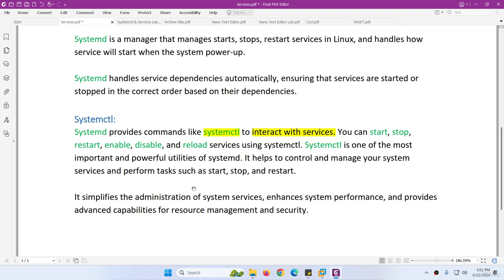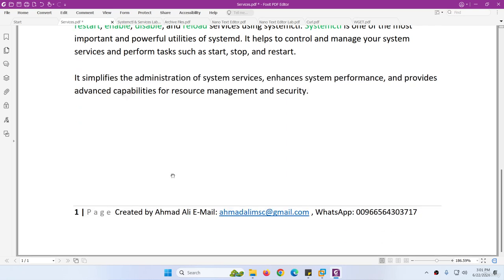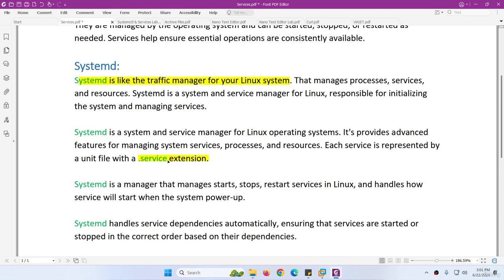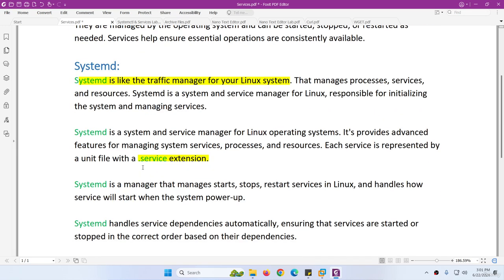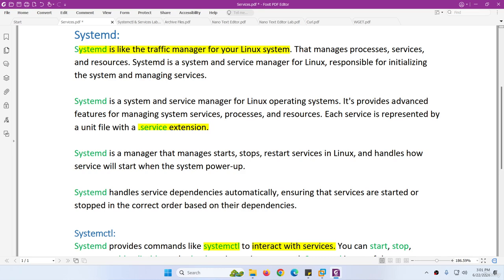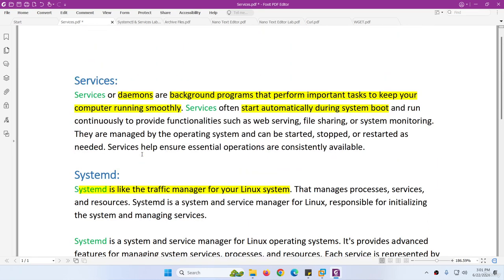If you want to stop any service, start any service, restart any service, or if you want the service to be enabled when the system restarts, or disable them or reload, you can use this systemctl. So keep in mind, for services we need to know systemd, and systemd provides the systemctl command to start and stop these services.